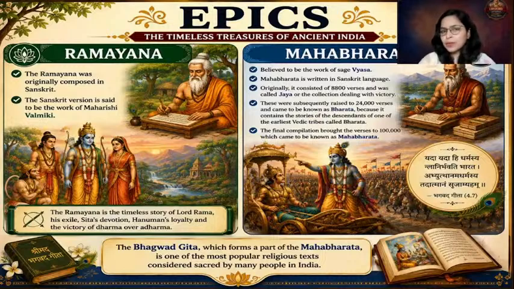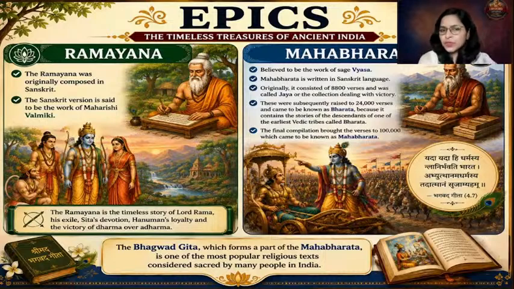Next is Mahabharata. Mahabharata is considered to be a work of Veda Vyasa, again written in Sanskrit language. Originally, when it was composed, it contained 8,800 verses. So at that time, it was called Jaya. Jaya means what? Victory, a collection dealing with victory. But slowly and gradually, when the composition went on increasing, it became 24,000. And it was then called Bharata.